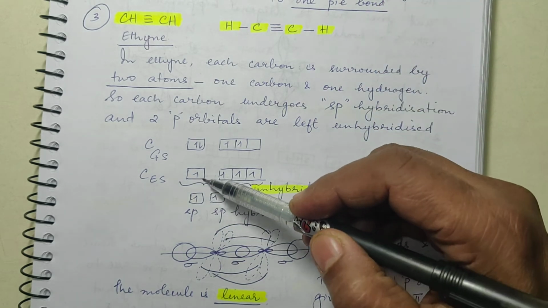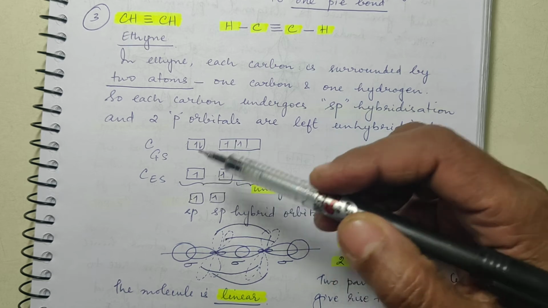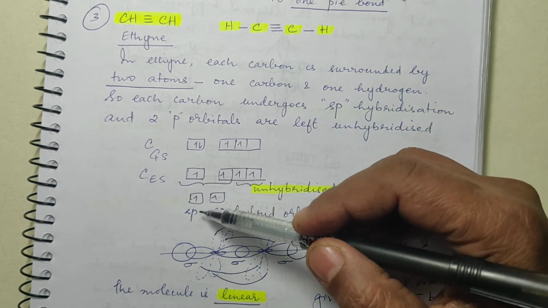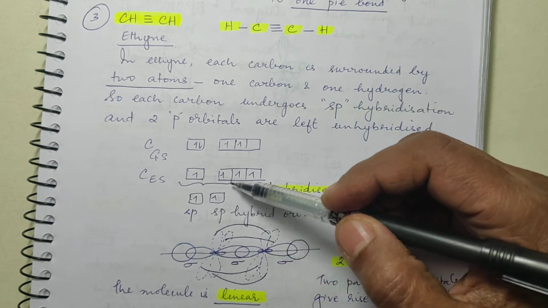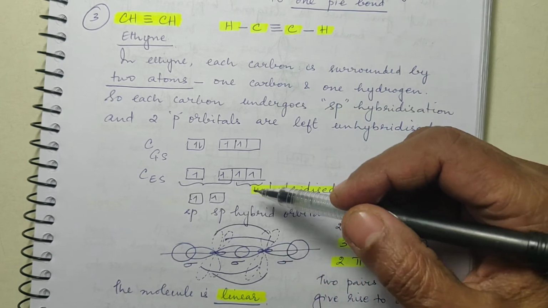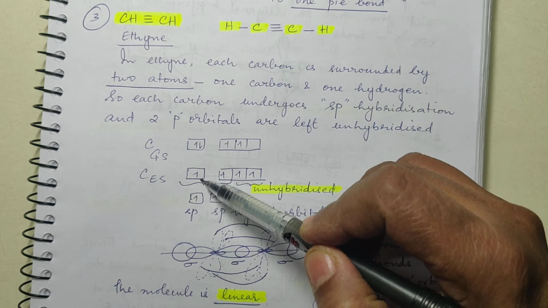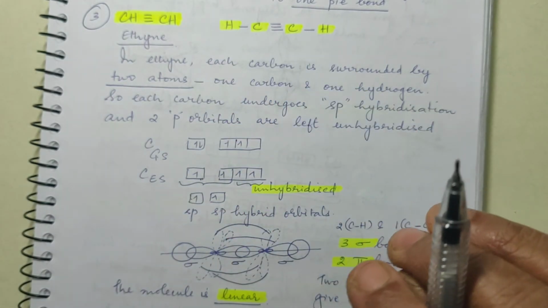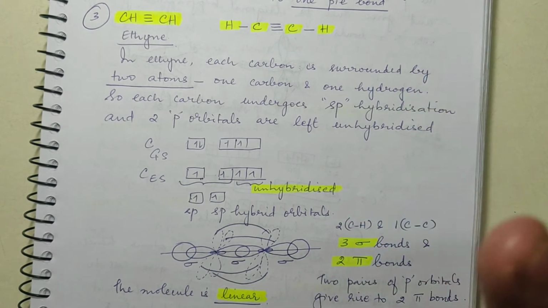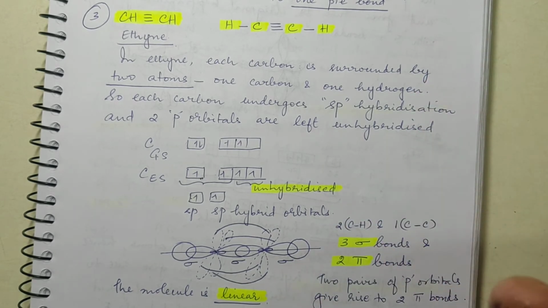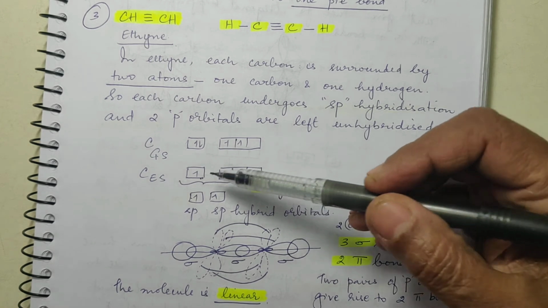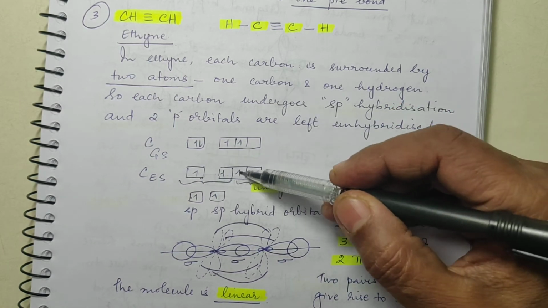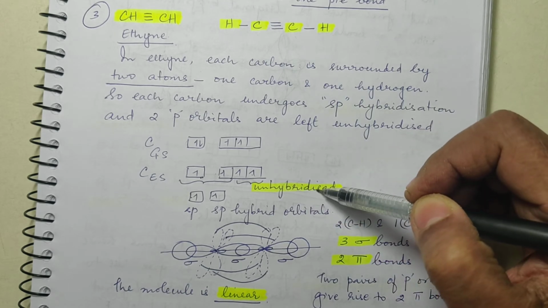Now s is associated with lesser energy, and when s is participating in the hybridization process, because of the participation of s, the average energy of the hybrid orbitals will be low. And you know very well that low energy state is the most stable state. So here only s and 1p will participate in hybridization, and these 2 will be left unhybridized.